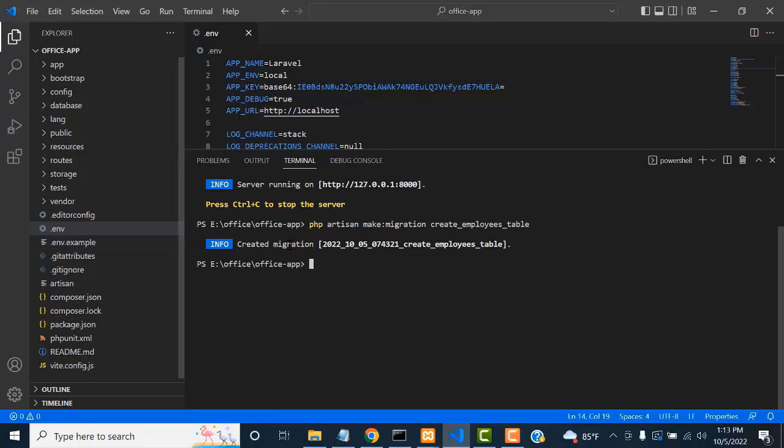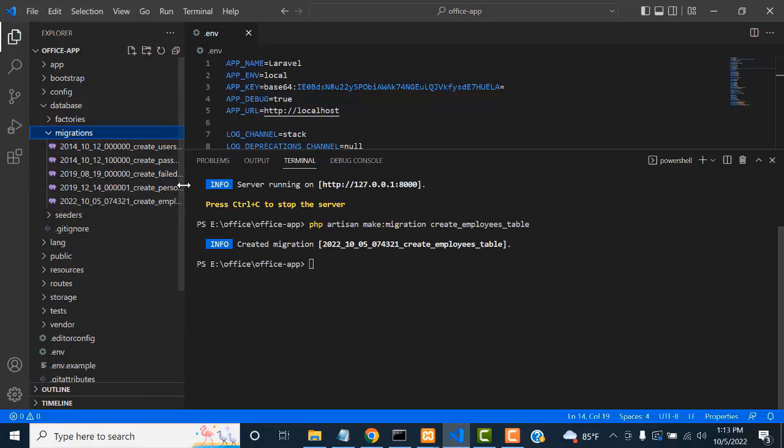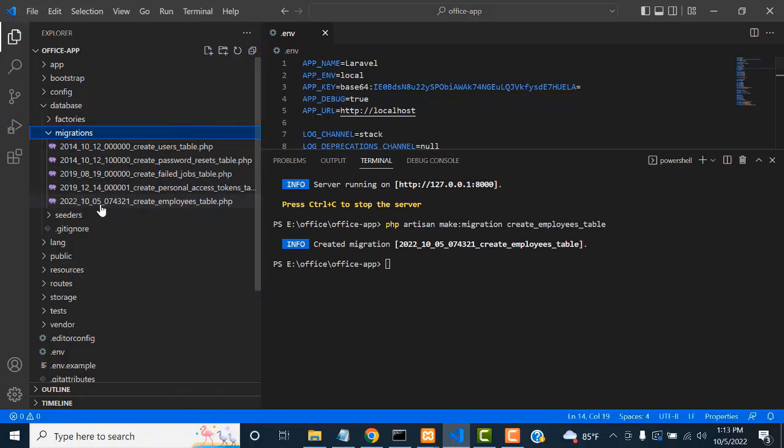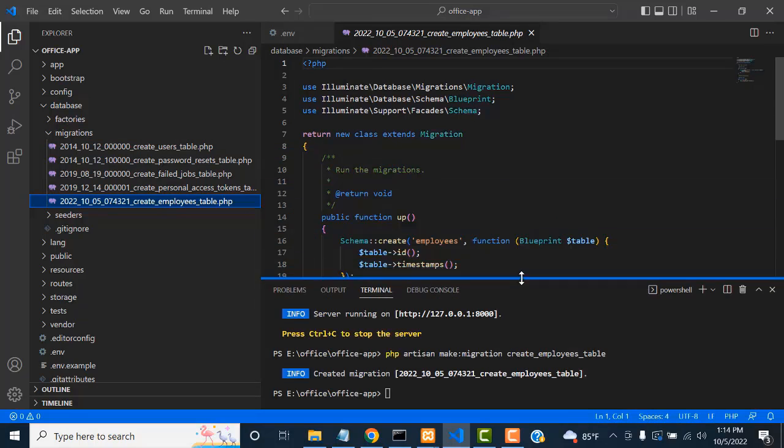We can find that. Go and see where your database folder is. Inside the database folder, we have the employee table. You click and drag it. If you click this arrow, you can see three different folders are there: factories, migrations, seeders. You go inside the migrations folder. Inside the migrations folder, we have a create employee table file. Click on this.